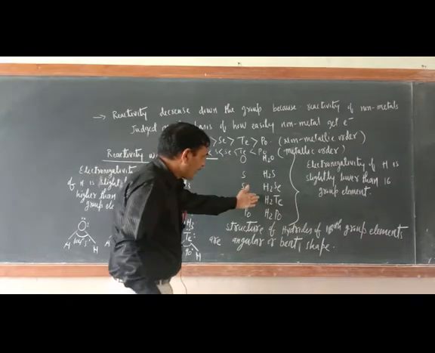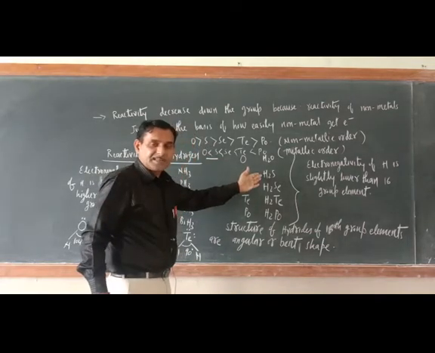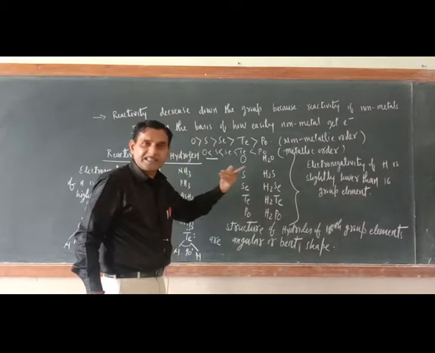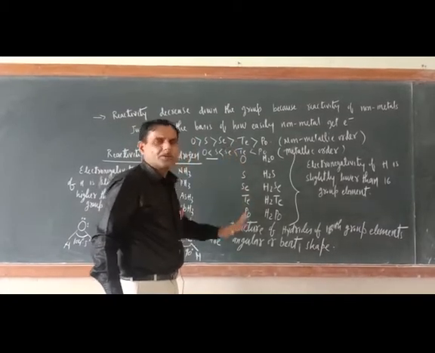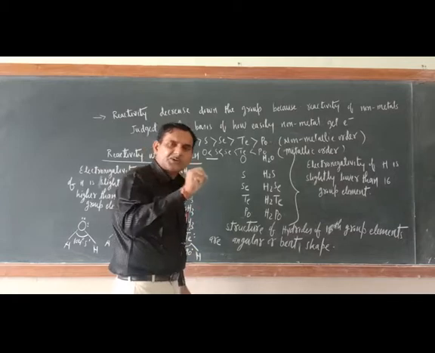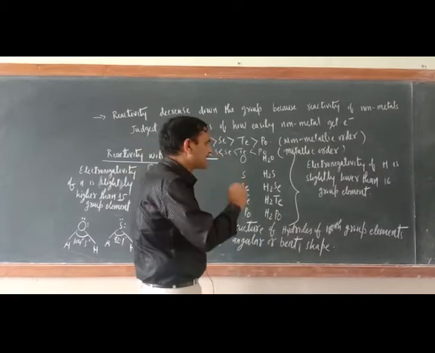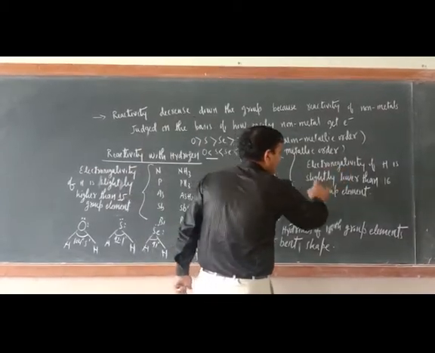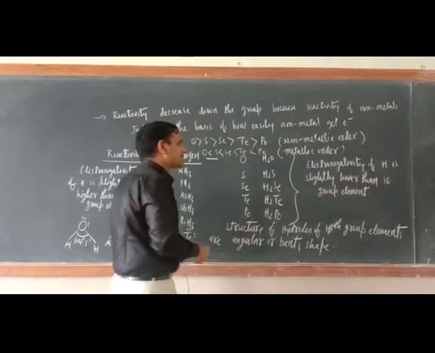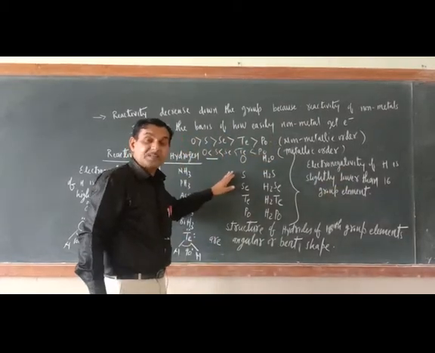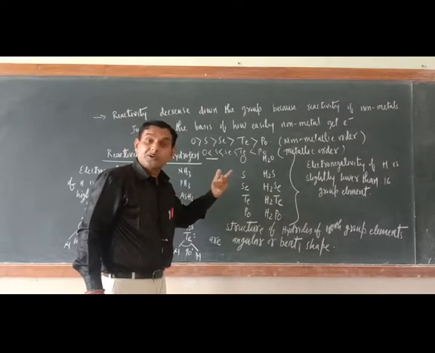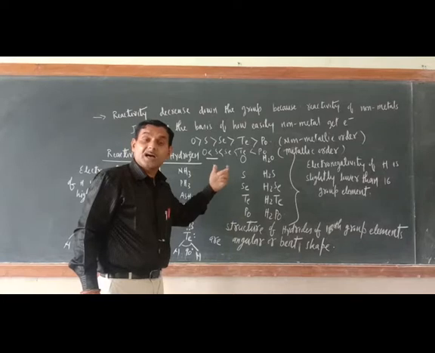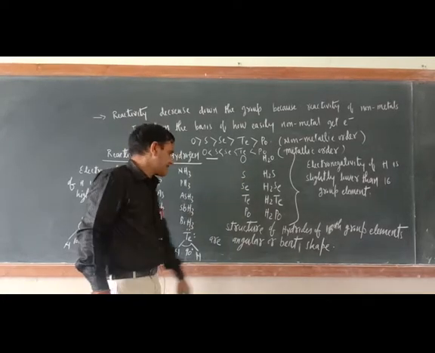But in this case, we are writing hydrogen first, then the group 16 element. Why is it so? Simple. As compared to group 16 elements, the electronegativity of hydrogen is less. The electronegativity of hydrogen is slightly lower than group 16. Means with respect to group 16 elements, hydrogen is electropositive. That is why, according to the norms, hydrogen should be written first.